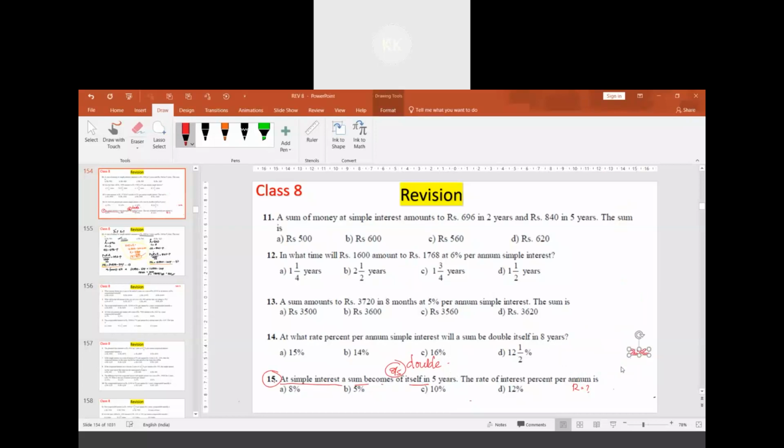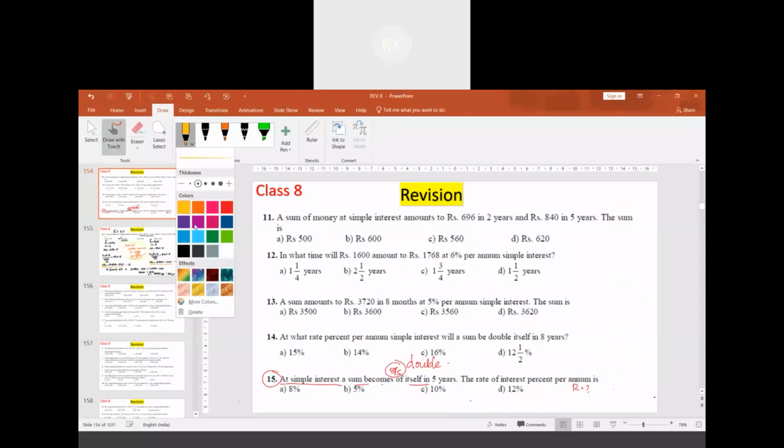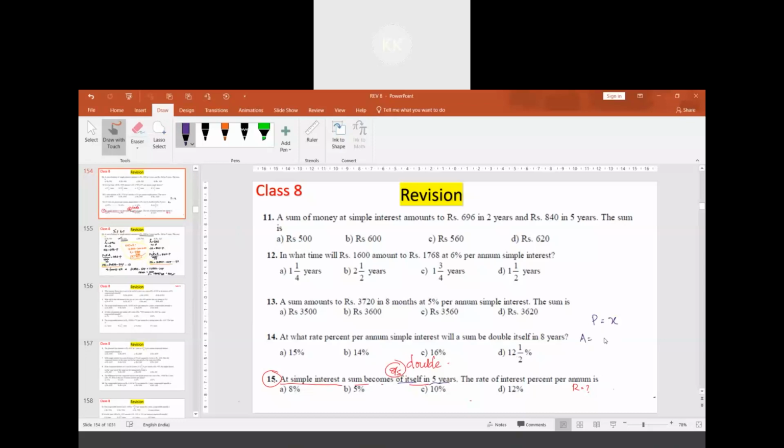Here the principal is x, that is understood. Let me take this color. P I have taken as x. A sum becomes 8 by 5 times of itself in 5 years. So amount will be 8 by 5 times of x. That is what you are telling? You mean to say that? Yes, sir.